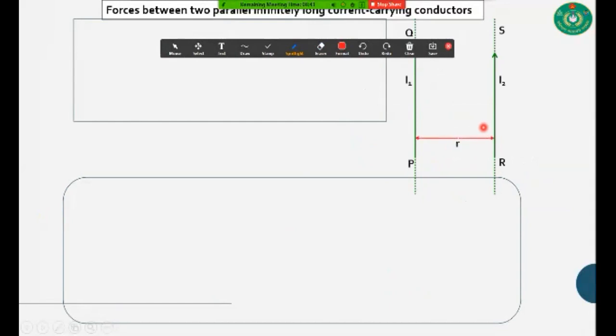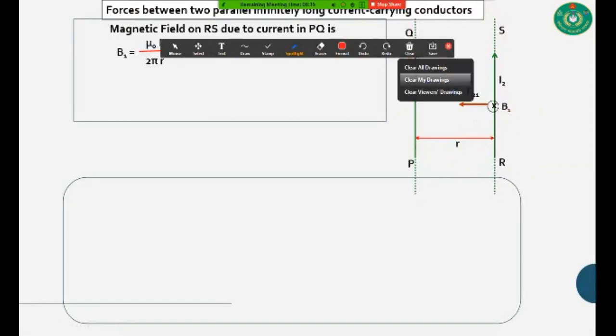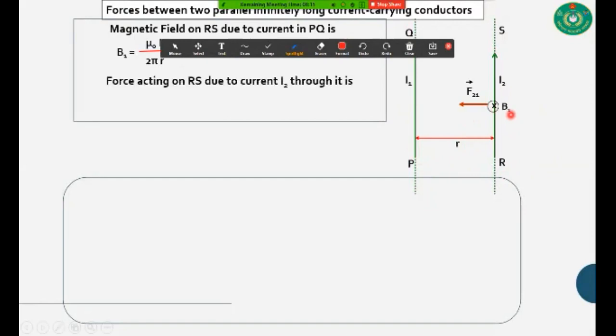Now look at this. This is force between two parallel wires. Current I1 is passing through this wire and I2 is passing through this wire. Due to this current, you are supposed to get some force at a distance r, that is B1. Okay, and the direction of this magnetic field is cross here, that is B is defined here as cross. So B1 is equal to mu naught I1 divided by 2 pi r, because this is the magnetic field for I1 current and the direction is cross here.